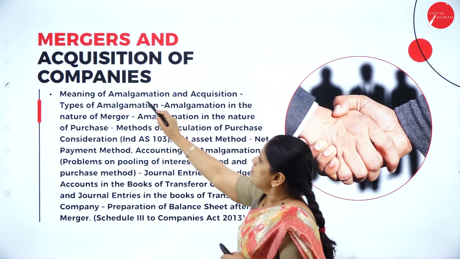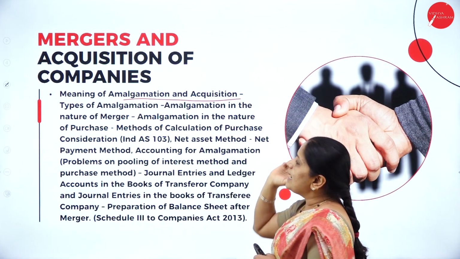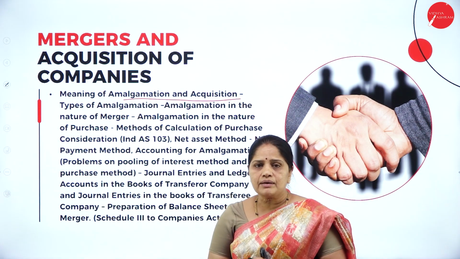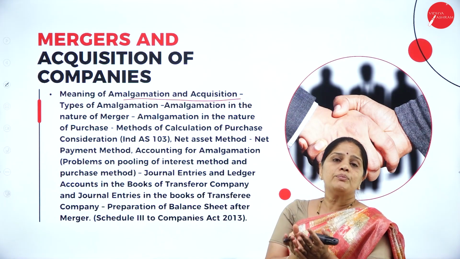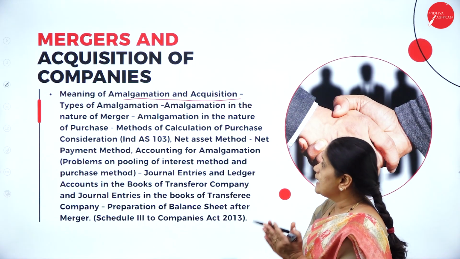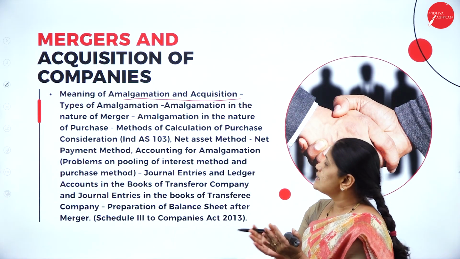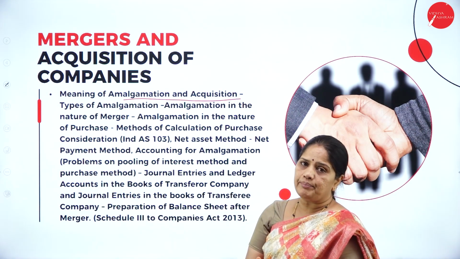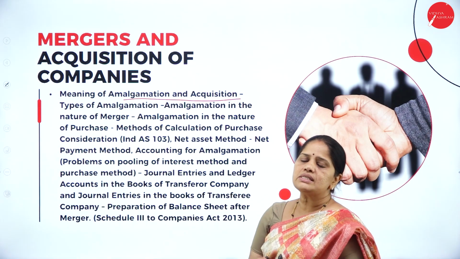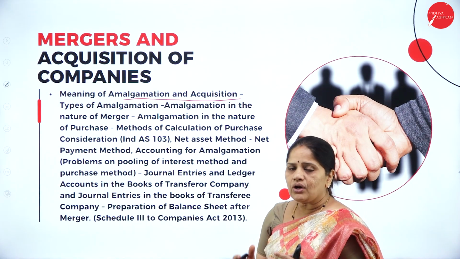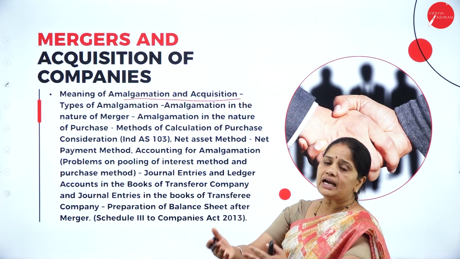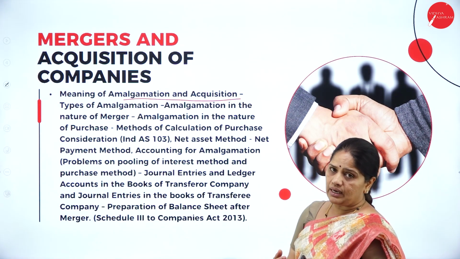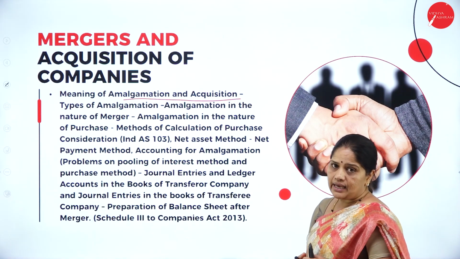Now, what is the meaning of amalgamation and acquisition? What is amalgamation? Coming together of 2 or more companies, that we call amalgamation. And what is acquisition? When an existing company takes over a smaller company in order to reduce the competition, that we call acquisition. It acquires or purchases a new company, so that we call acquisition.